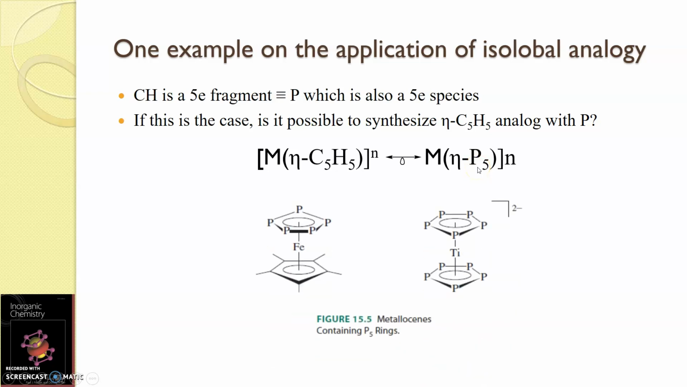So such compounds are being prepared. We can see that the parent compound is ferrocene, where one of the cyclopentadienyl rings is replaced with a P5 ring, and this is a complete carbon-free metallocene which contains a P5 ring. Such compounds are reported in literature.